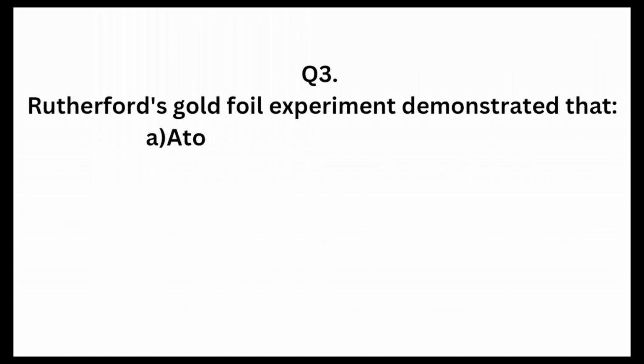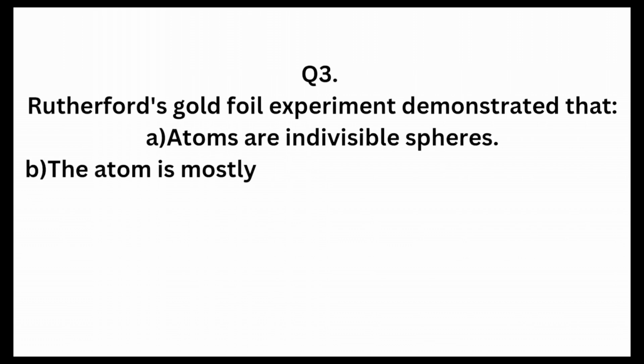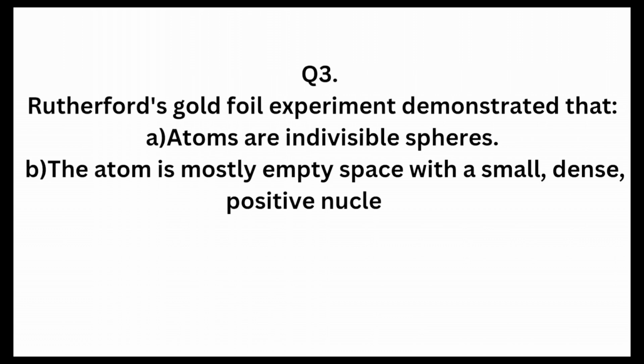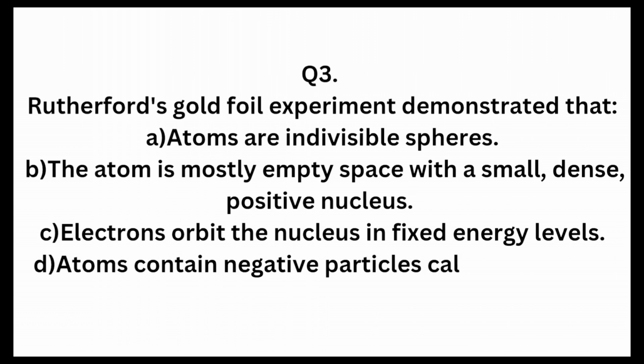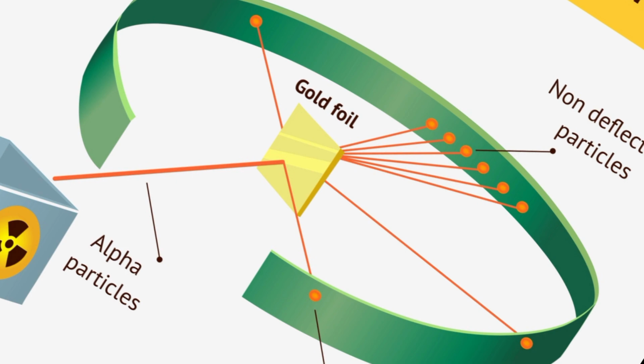Third question: Rutherford's gold foil experiment demonstrated that A. Atoms are indivisible spheres, B. The atom is mostly empty space with a small, dense positive nucleus, C. Electrons orbit the nucleus in fixed energy levels, D. Atoms contain negatively charged particles called electrons. In his experiment, Rutherford bombarded gold foil with alpha particles. Then he observed the following points.